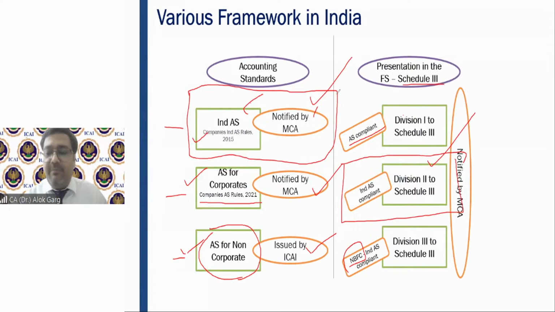So this is the key takeaway from this slide. You have to be very meticulous that you follow Division 2 to Schedule 3. Many times when I'm interacting with students, and for that matter fresher chartered accountants also, when I ask where the format is given for IND AS compliant companies, everyone says Schedule 3. You have to be meticulous. You have to say it is not only Schedule 3, it is Division 2 to Schedule 3. If you Google Schedule 3, Google will throw up Division 1, Division 2, or Division 3.